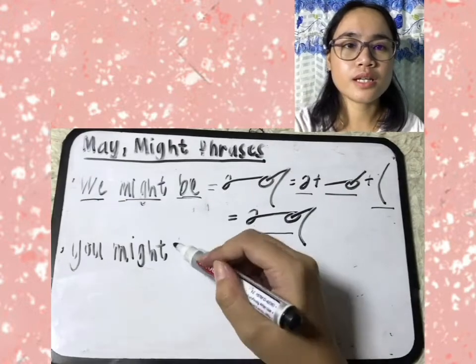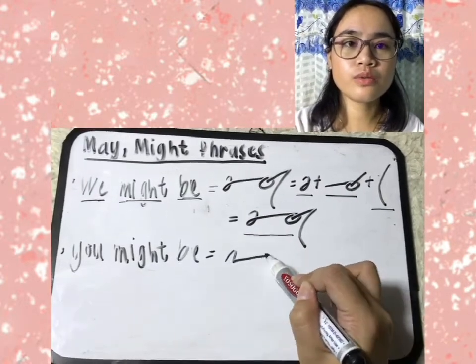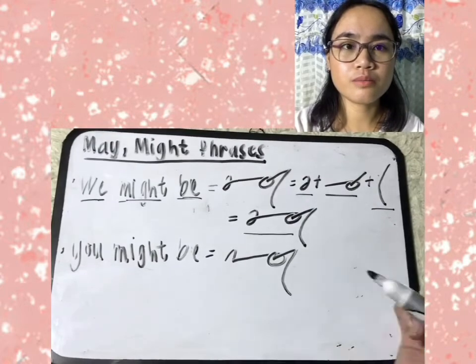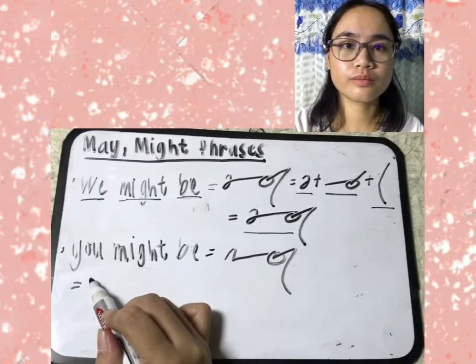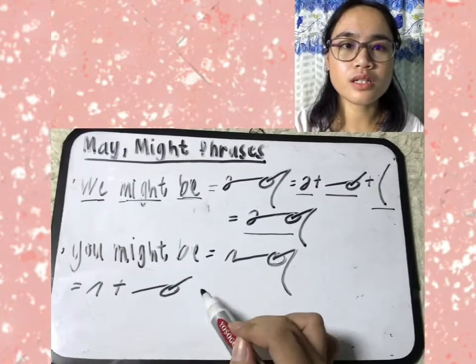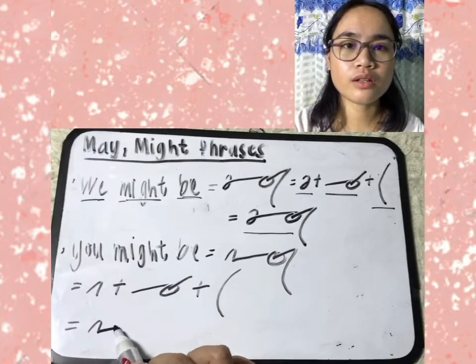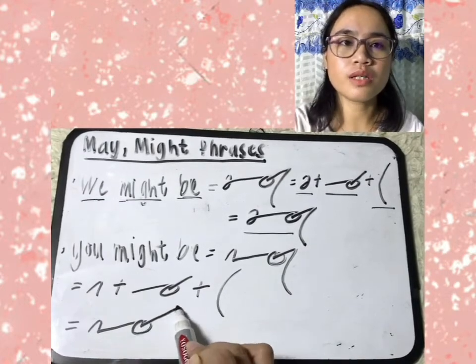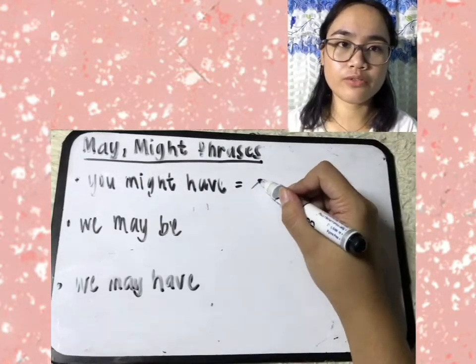As I said a while ago, U is represented by an over curve, a tiny hook U. So U might be. U, tiny hook U, MIT plus B, which is a long downward left curve. U might be. So these are the last phrases for may and might phrases.